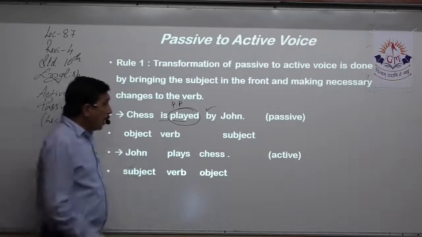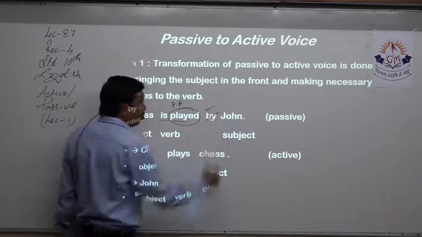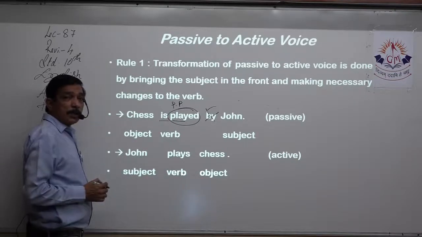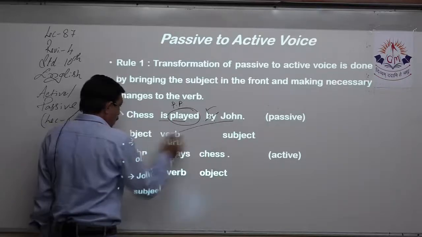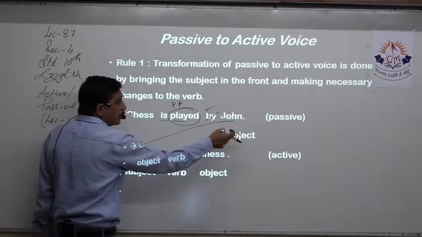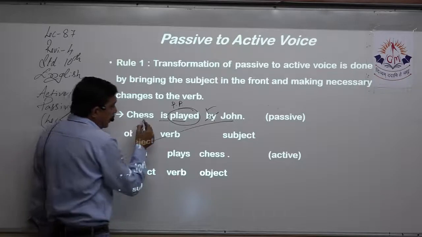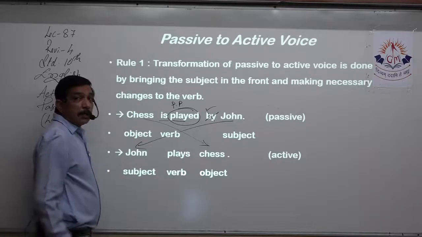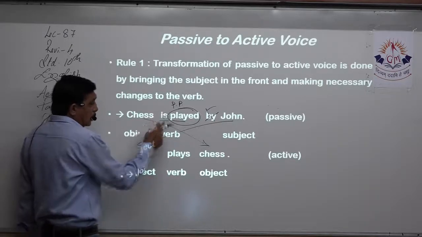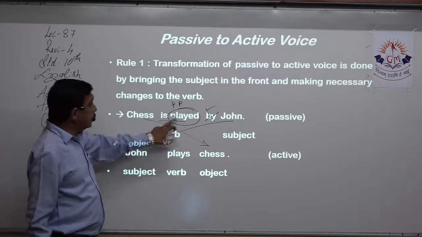So, when I make passive into active, the first thing that goes is by. Then we interchange the position of subject and object. It was the subject which was at the end of the sentence, that we bring to the front, and send the object to the end of the sentence. That means after the verb. Yes? Is tells me this is present tense and this is past participle.